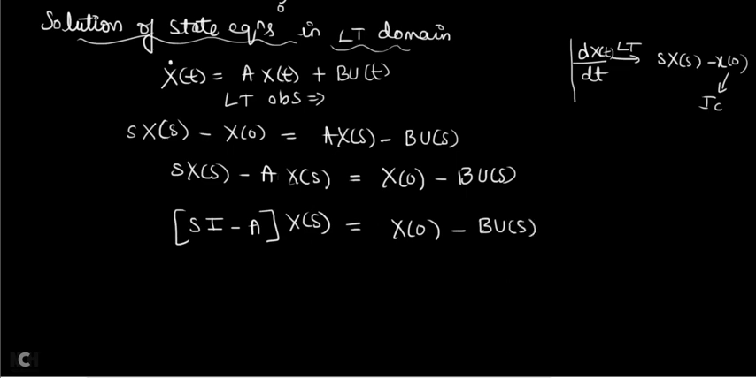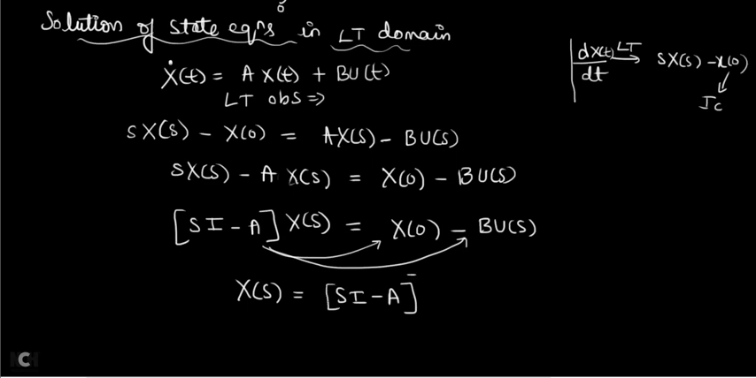Now you take this sI minus A to the right hand side. What happens? x of s is equal to (sI minus A) inverse. When you take a matrix from one side to the other side, it becomes an inverse, multiplied by x of 0 plus B into u of s. See, instead of taking sI minus A separately for the first term and the second term, I am taking this entire thing multiplied by (sI minus A) whole inverse.